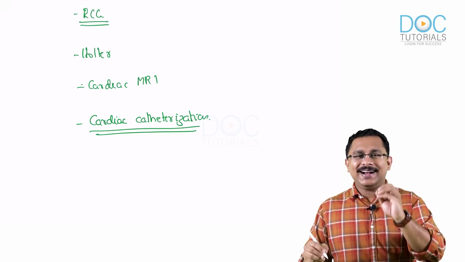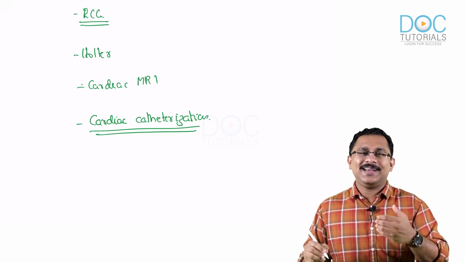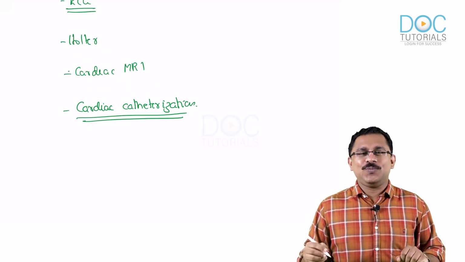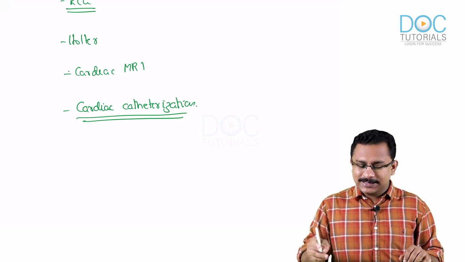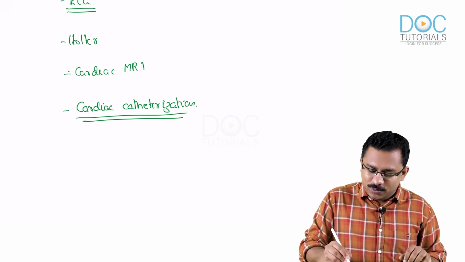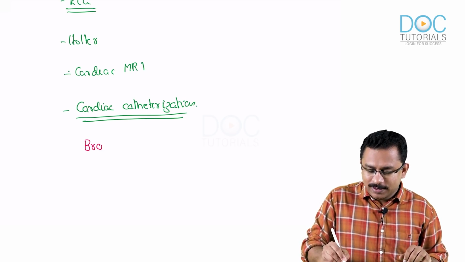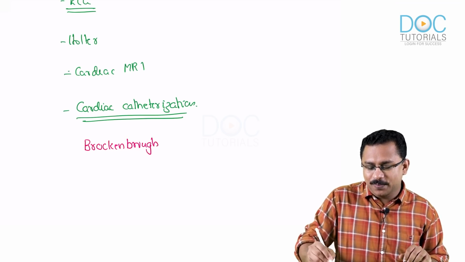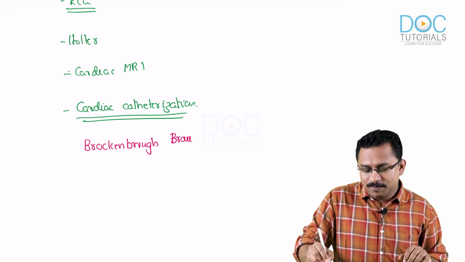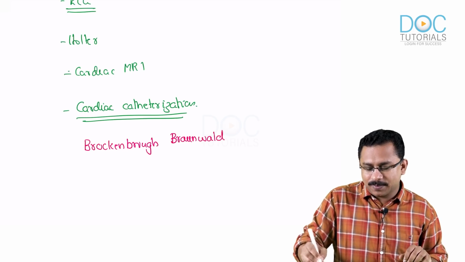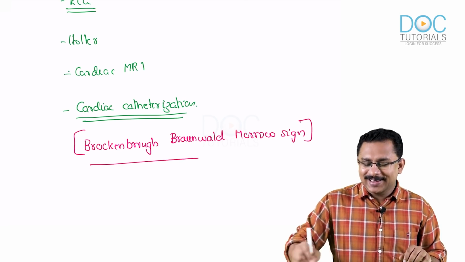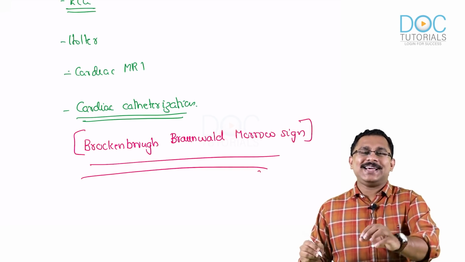So when you do a cardiac catheterization in a patient with hypertrophic cardiomyopathy, there is one sign that you should know when you study the pressure dynamics. So that is referred to as a long name, okay? Braunwald-Brockenbrough-Morrow sign, okay? A long sign. So what is this particular sign?